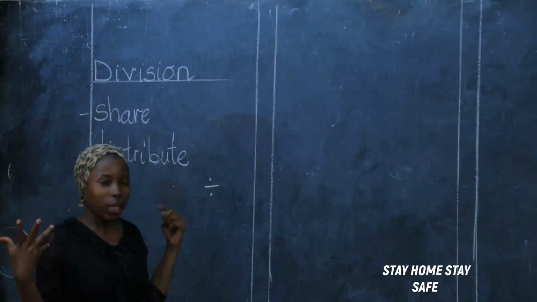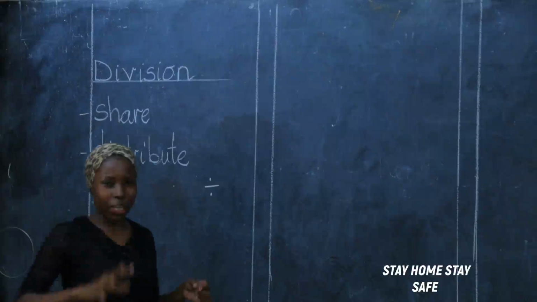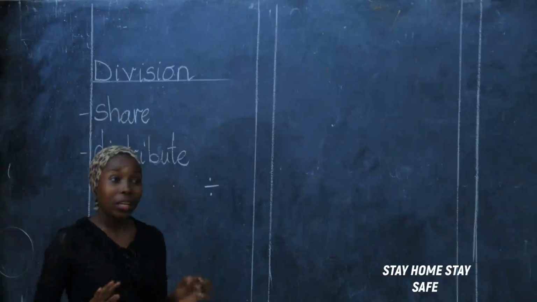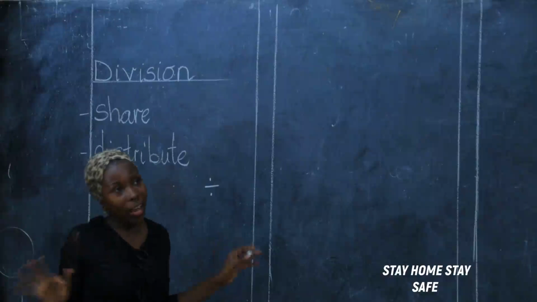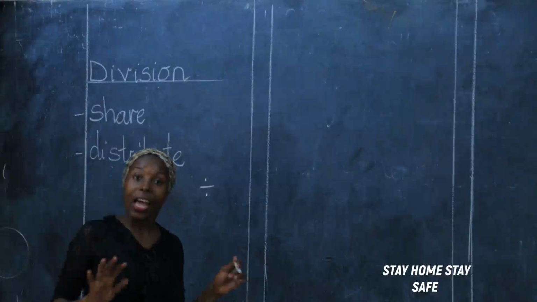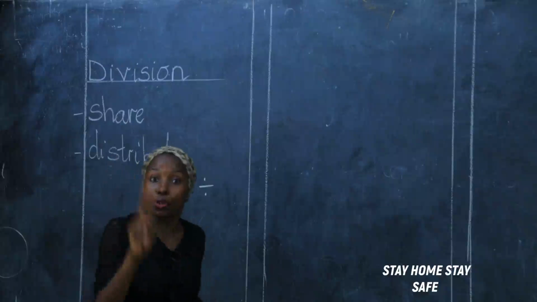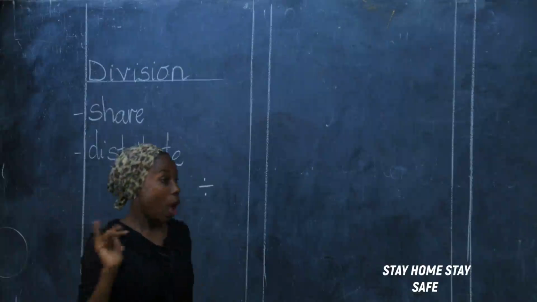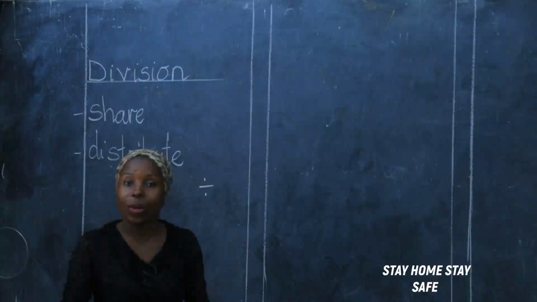Another thing I wanted to tell you is we cannot divide something small when you are giving it to so many people. Because when you're sharing in mathematics, you're supposed to be sincere. You don't favor anyone. Not because, oh, this is my best friend, so I'm supposed to give her more than the other. No. You share equally. If you have 4 sweets and the people you're supposed to give are 2, please give them equally. Don't say, this is my best friend, so I have to give her some extra. This is bigger than the other, so I'm giving her extra. This is my mother, I'm giving her extra. In mathematics, we give equally.